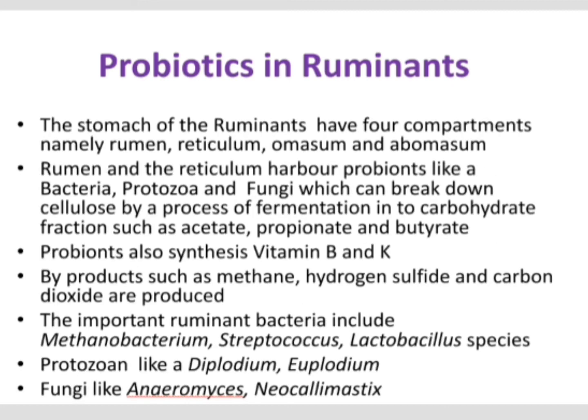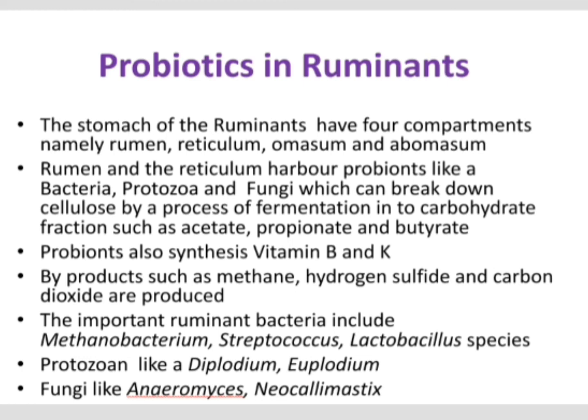So the probionts in ruminants: the stomach of the ruminants has 4 compartments, namely rumen, reticulum, omasum and abomasum. Among the 4 compartments, the rumen and reticulum harbor the probionts like bacteria, protozoa and fungi. These microorganisms help in the breakdown of cellulose.